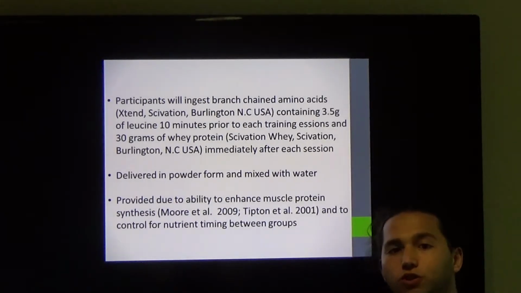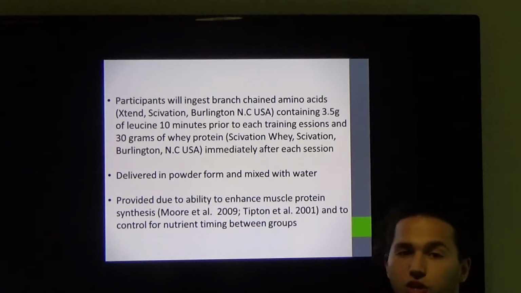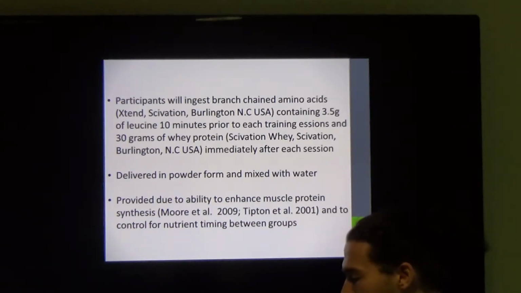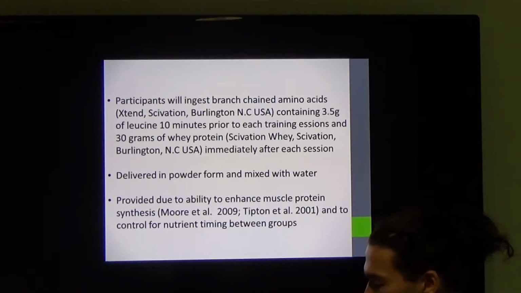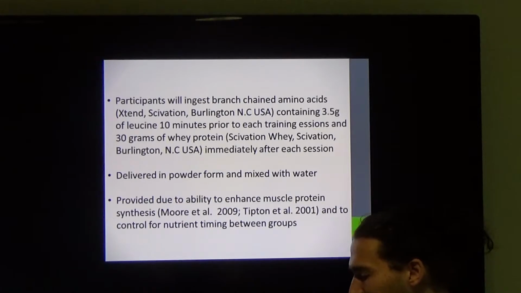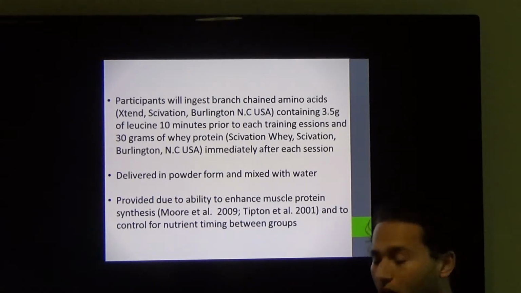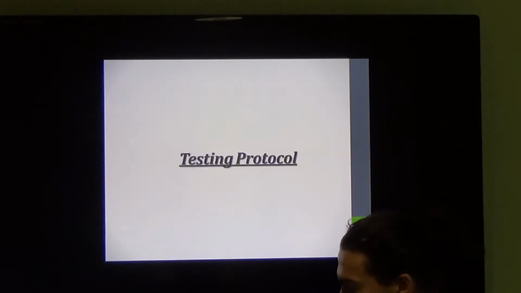Participants are also going to be ingesting branched-chain amino acids 10 minutes prior to each training session with 3.5 grams of leucine in it, and they'll also be having 30 grams of whey protein post-exercise training. This is going to be delivered in powdered form and mixed with water only. This is provided due to the ability to enhance muscle protein synthesis and also to account for nutrient timing between the groups.